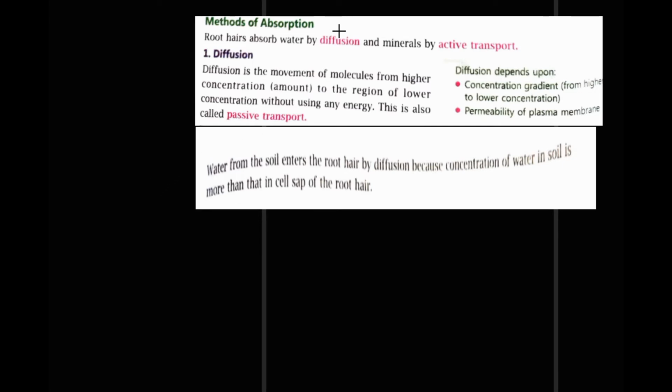Water is absorbed by diffusion and minerals are absorbed by active transport. Right. So what is diffusion? Diffusion is the movement of molecules from a region of higher concentration to a region of lower concentration without using energy. This is also called passive transport.